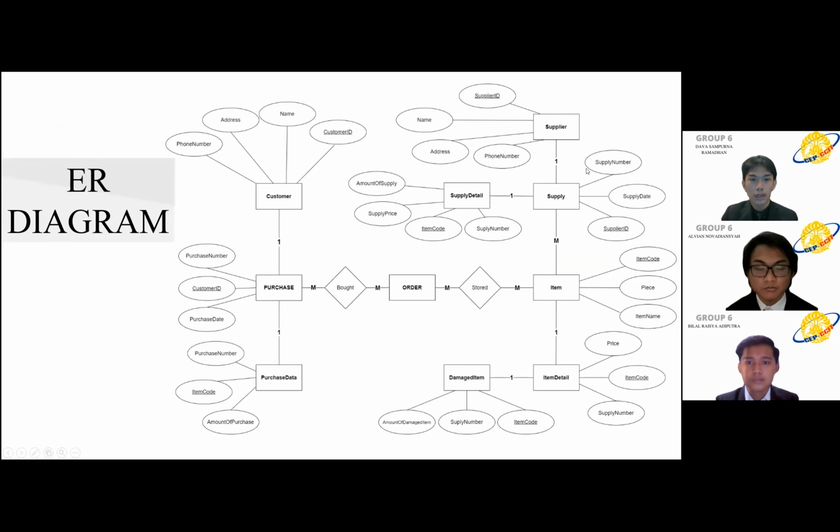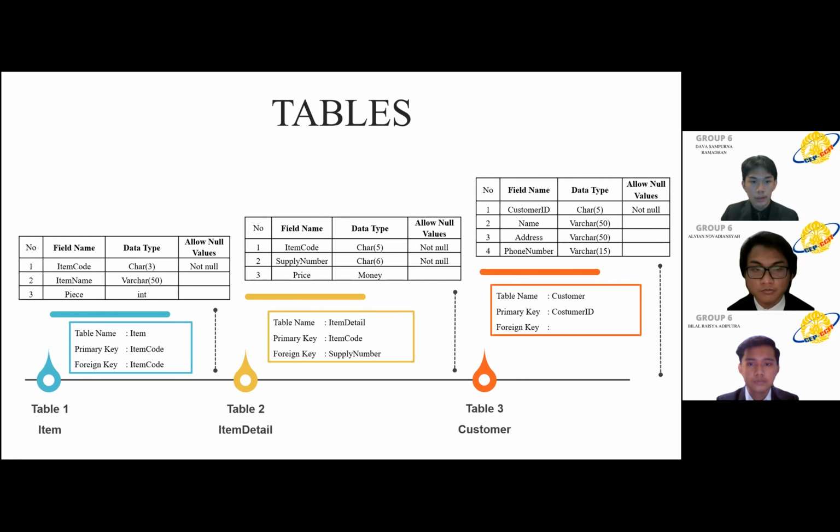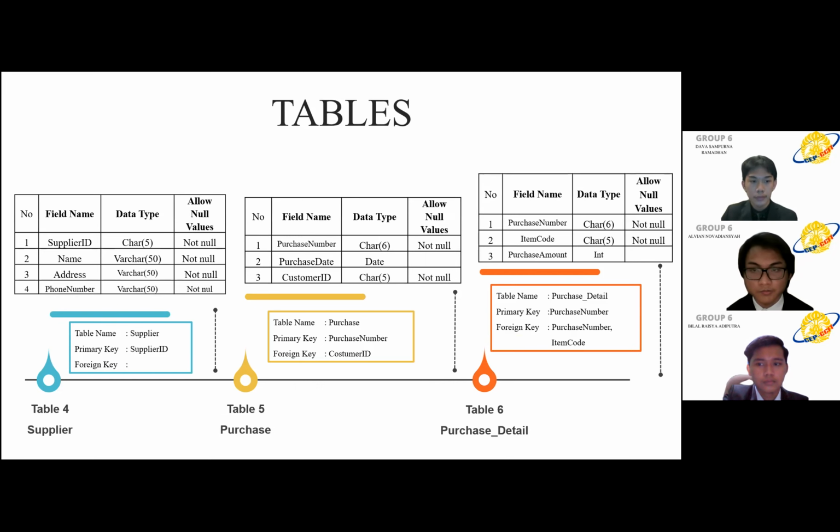Here is the ER diagram for the mini market database. For the first table, the name is item and the primary key is item code and the foreign key is also item code. For the second table, the table name is item detail and the primary key is item code and the foreign key is supply number. For table 3, the table name is customer and the primary key is customer ID. And for table 4, the name is supplier and the primary key is supplier ID.